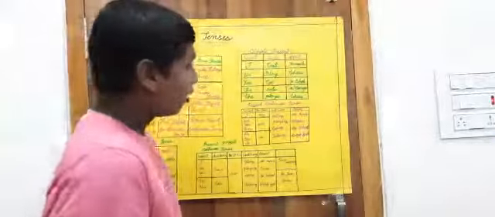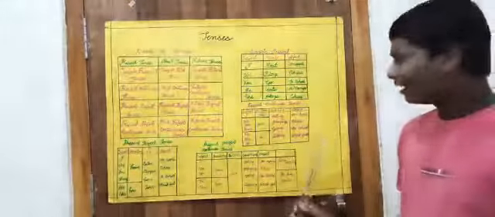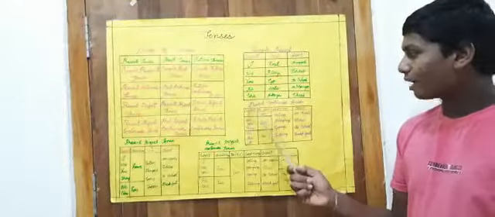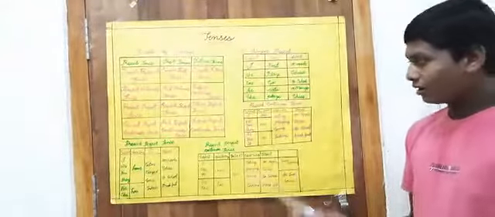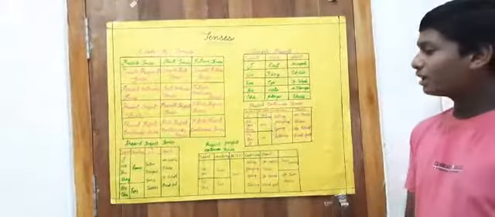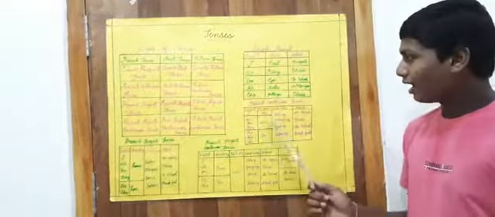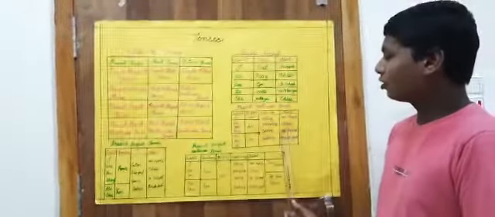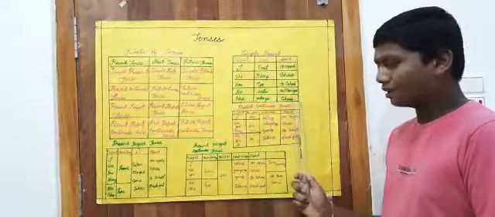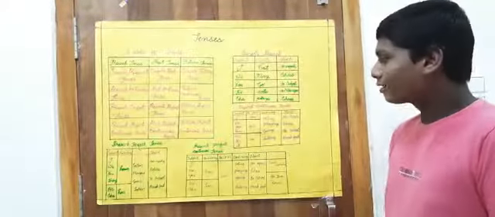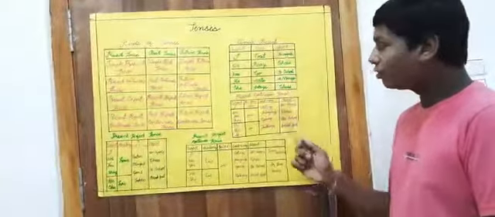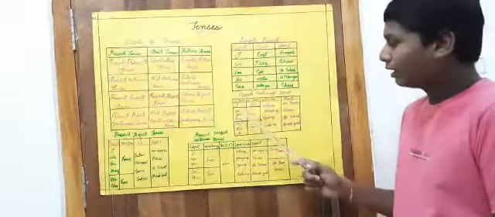Next, present continuous tense. We can express that the actions are continuing at the time of speaking. We call it the present continuous tense. Subject is given, be form is given. Be form is nothing but am, are, is, and verb plus ing is given, and the object is also given. I am eating an apple. It means the action is continuing. So we call it the present continuous tense.